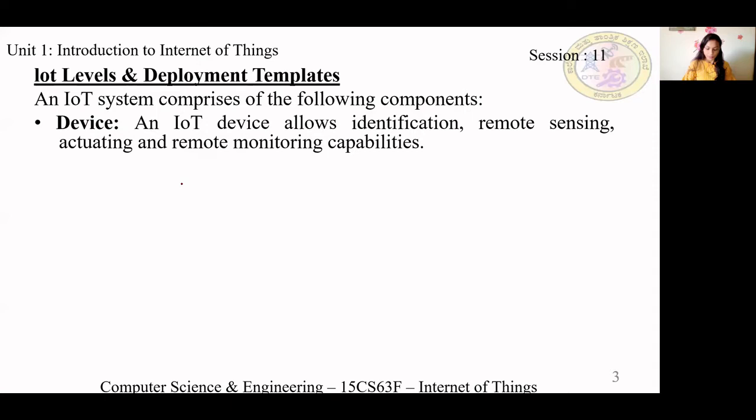An IoT device or thing means something which has a unique ID, that might be in the form of a URI, and something which will do remote sensing. It should be able to actuate, sense or monitor.